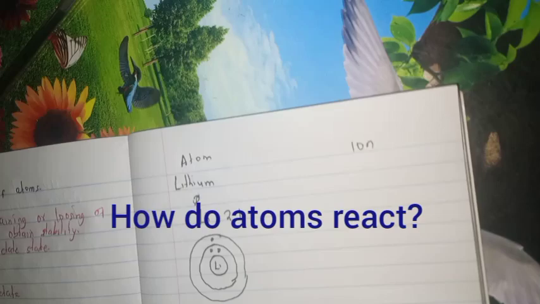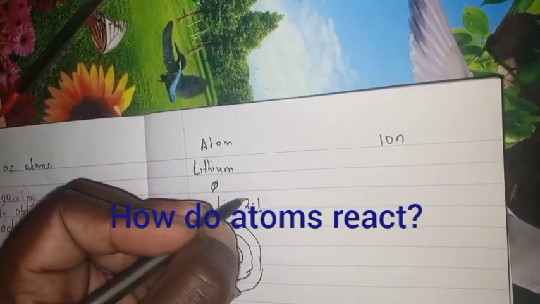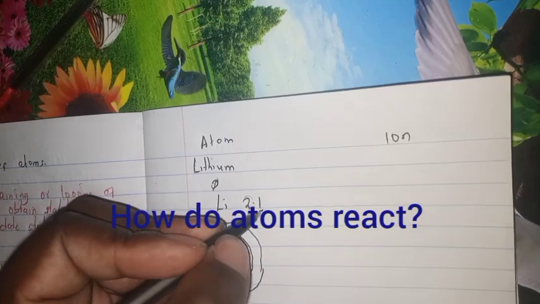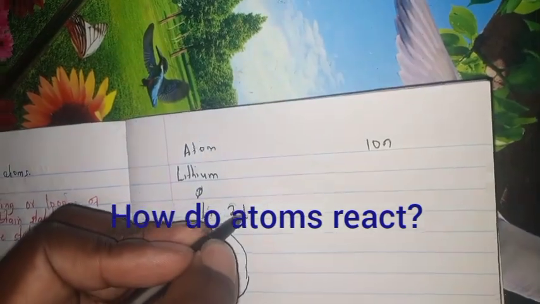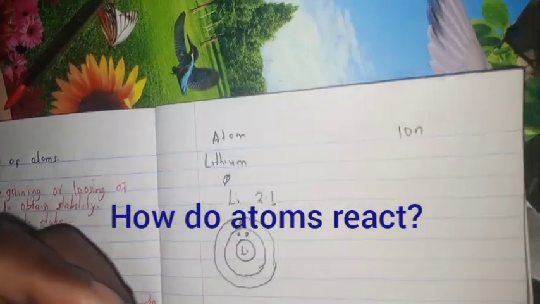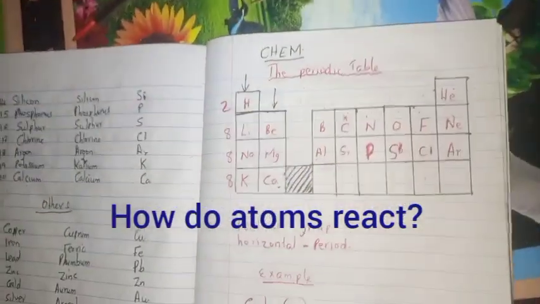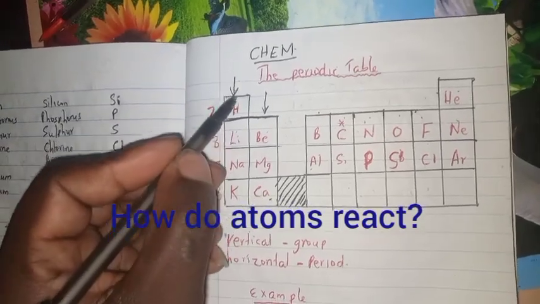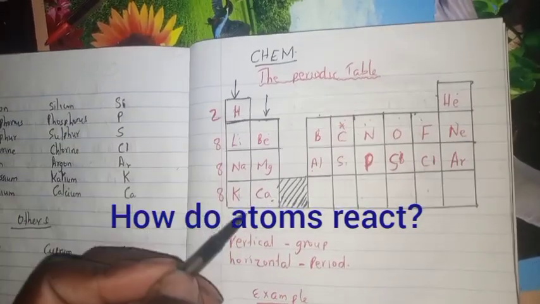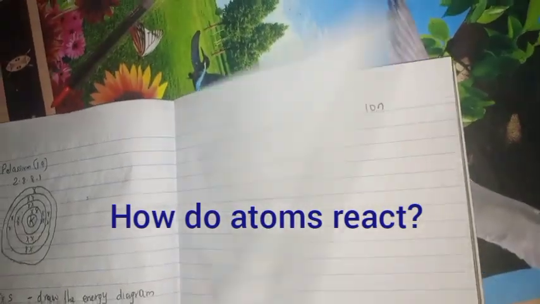In our case, lithium will be a cation, and for lithium, it has to lose this one to obtain the octet state. It is easier to lose 1 than to gain 7, and therefore, because lithium is in group 1, in group 1 they lose only 1 electron to obtain their octet state.